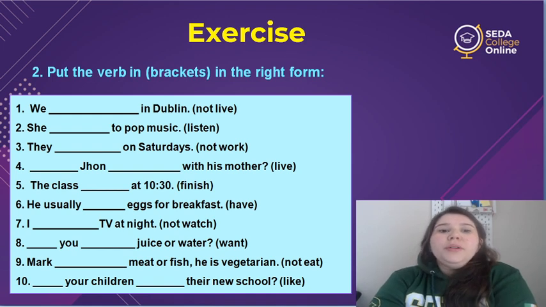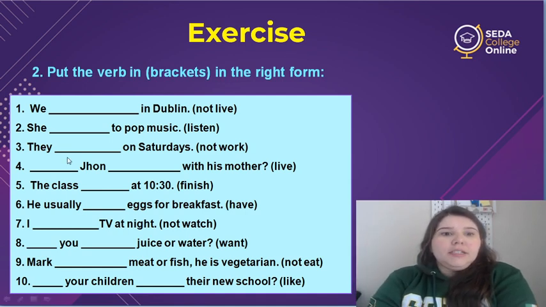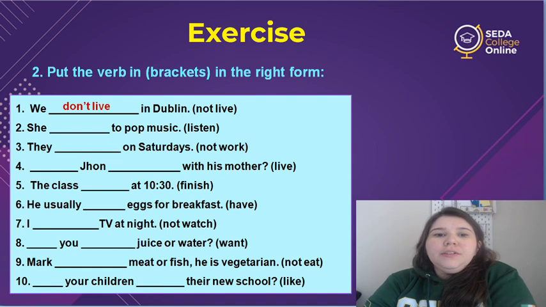Exercise 2. Put the verb in brackets in the right form. So pay attention if it's affirmative, negative, or question form. Okay? And so let's see the first one. We, so it's not he, not she, not it. We in Dublin, so not live. How can I make this sentence in the negative form for we? So the first one, let's do together. We don't live in Dublin.